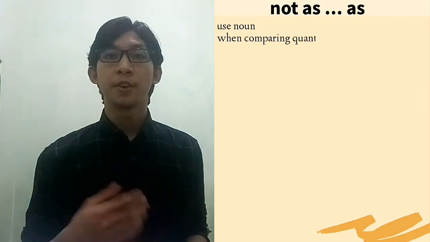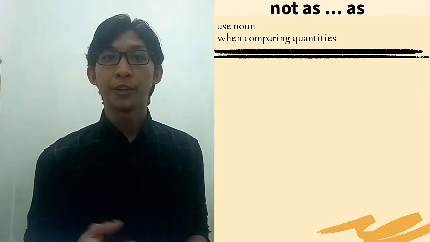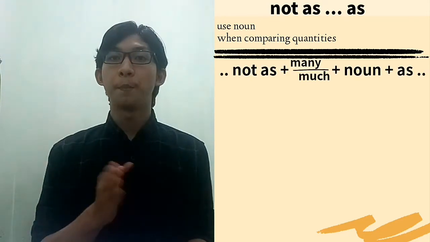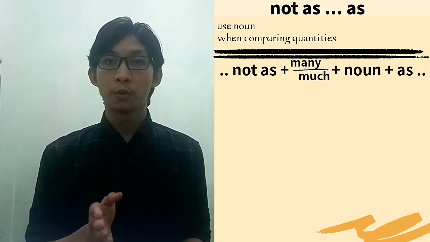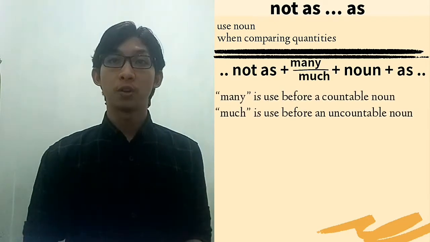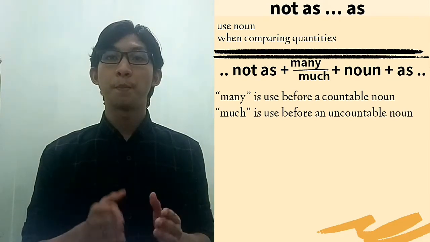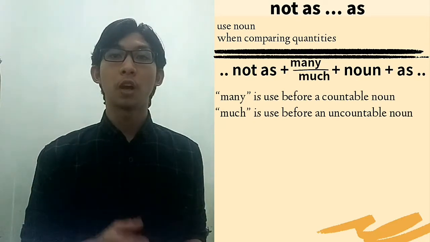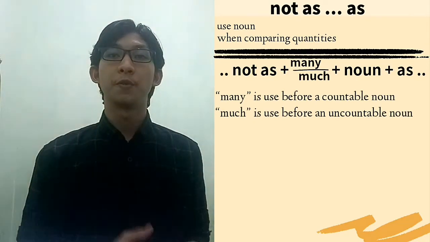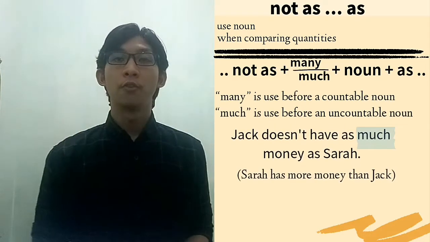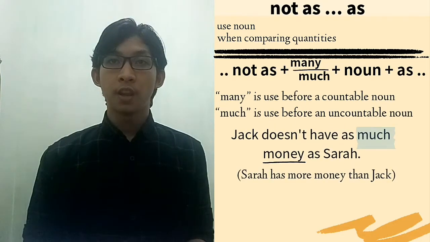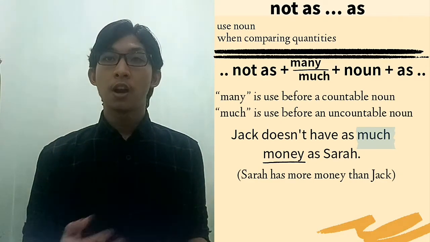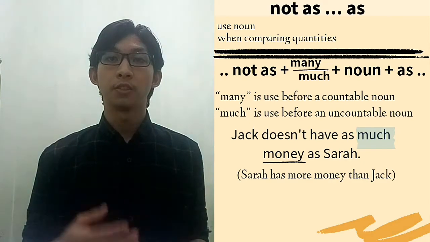Next, we use "not as noun as" when comparing quantities, where you need to use the structure "as" plus "many" or "much" plus noun plus "as." It is very important that you remember to put "many" or "much." "Many" is used before a countable noun and "much" before an uncountable noun. For example, "Jack doesn't have as much money as Sarah." It means Sarah has more money than Jack.